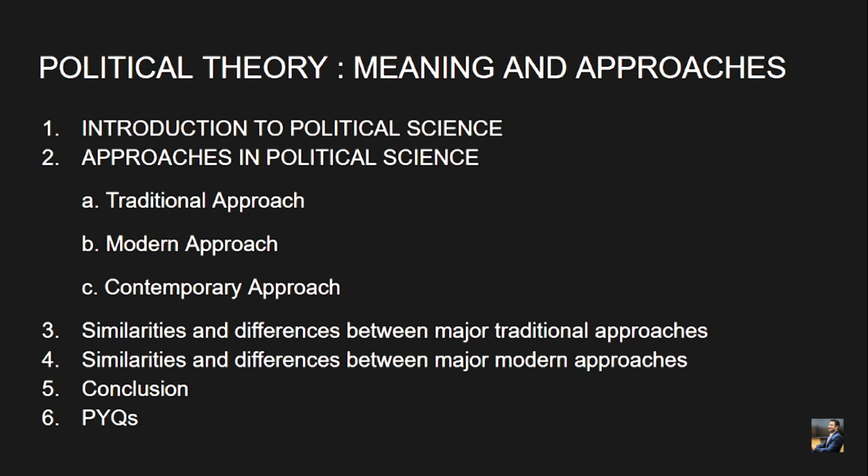In the first slide, you can see the content list. The slides contain an introduction to political science and approaches in political science. We have basically three approaches: traditional approach, modern approach, and contemporary approach. There are sub approaches within each approach, like the traditional approach has the philosophical approach, historical approach, etc. Simultaneously, the modern approach and contemporary approach also have various sub approaches.